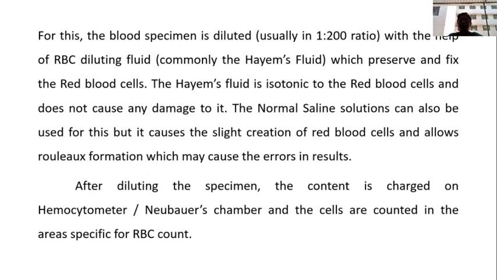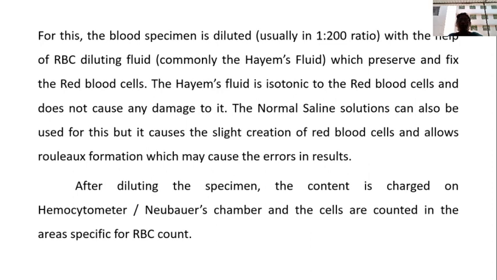We can use normal saline also, but it causes slight crenation of red blood cells and allows rouleaux formation, which may cause errors in results.